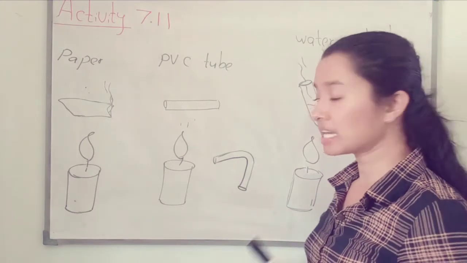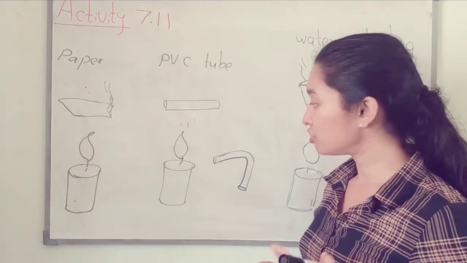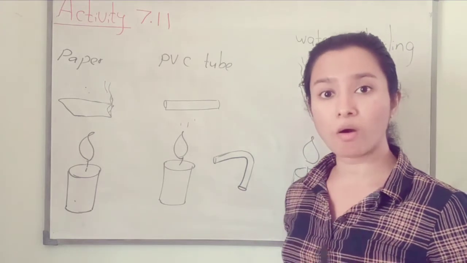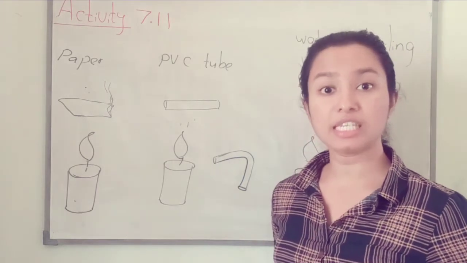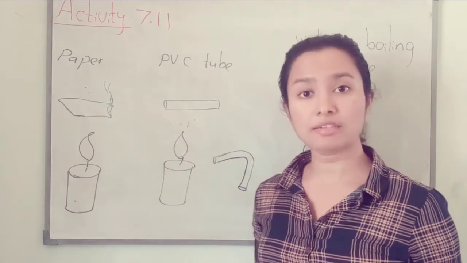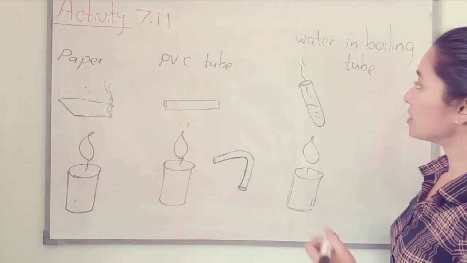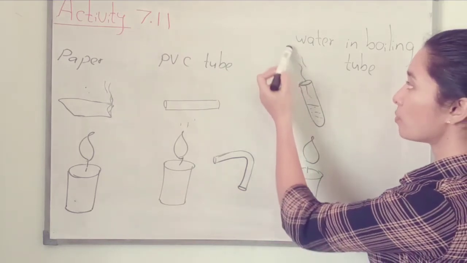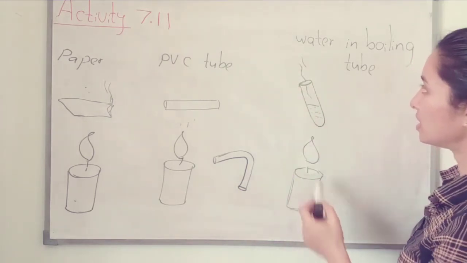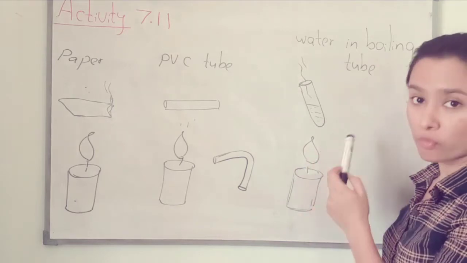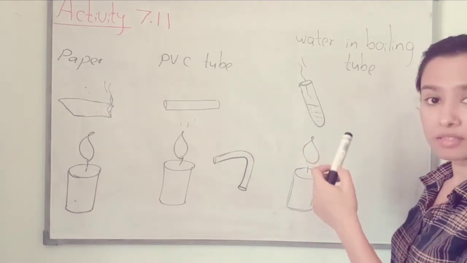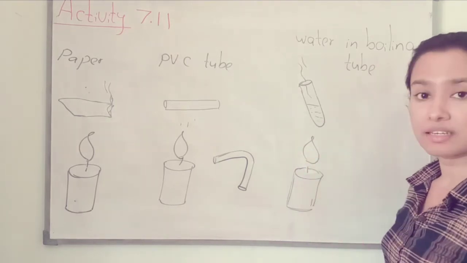That means we can change the shape of this tube. We call it deformation. Deformation means changing the shape. Here we can see the water is evaporating. Then the amount of water will decrease because the water is evaporating.